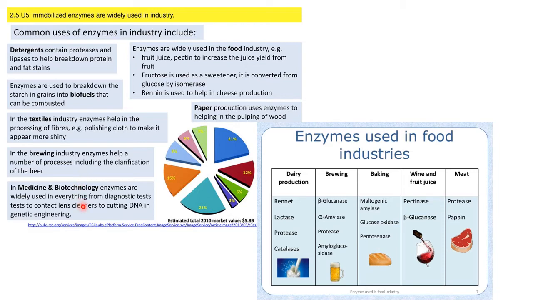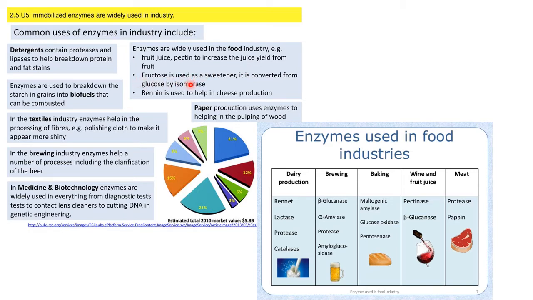In case of medicine and biotechnology, enzymes are widely used in everything from diagnostic test kits to contact lens cleaners to cutting down DNA in genetic engineering. Okay, then enzymes are widely used in the food industry. For example, for fruit juice, pectinase is used to increase the juice yield from the fruit.